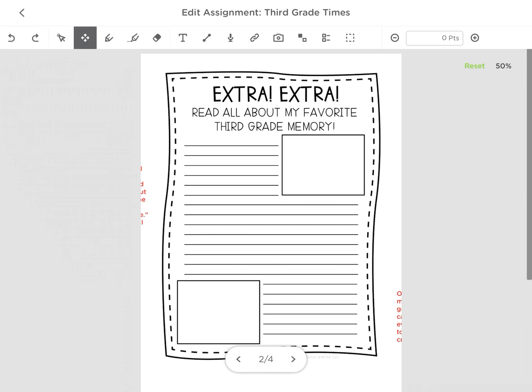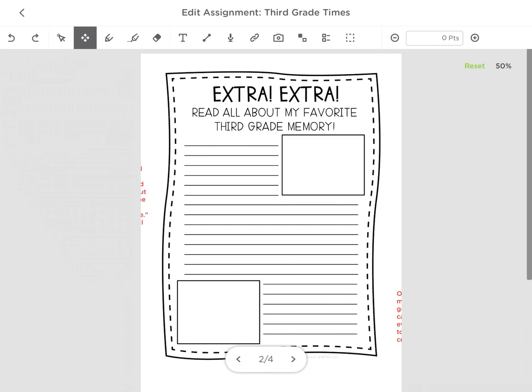Now there's quite a bit of space here, and there's 2 spots for pictures. Now, you probably don't have pictures of these memories, at least not on your iPad, so you're going to just draw a little scene or a little picture to go along with your memory. Since there is so much space, if you want to fill up the whole page about one memory, you can, but I think it might be a little easier to do 2 memories, have one at the top and one at the bottom, one for each of those pictures.